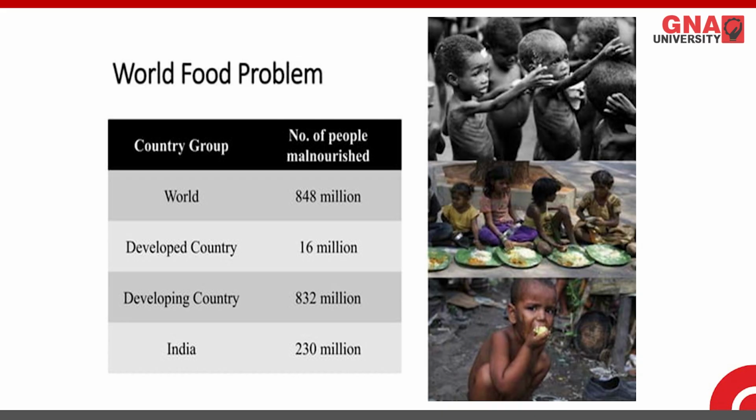Developing countries have 832 million, and in India we have 230 million people lacking food. They are malnourished, and you can see from the photographs that if nutrition does not happen in a good way, it can lead to many problems, including health problems and developmental problems.